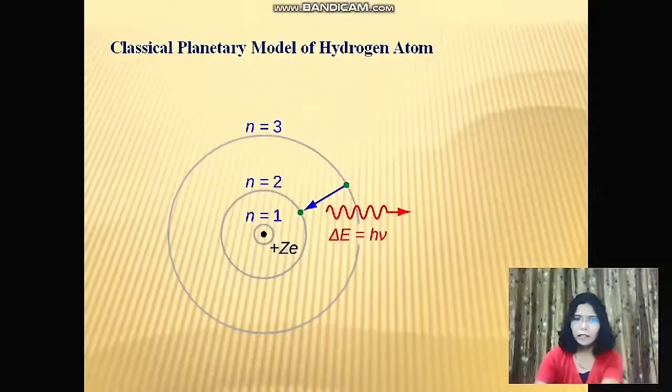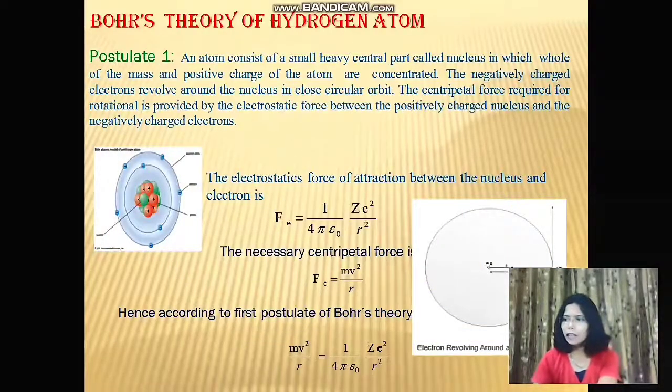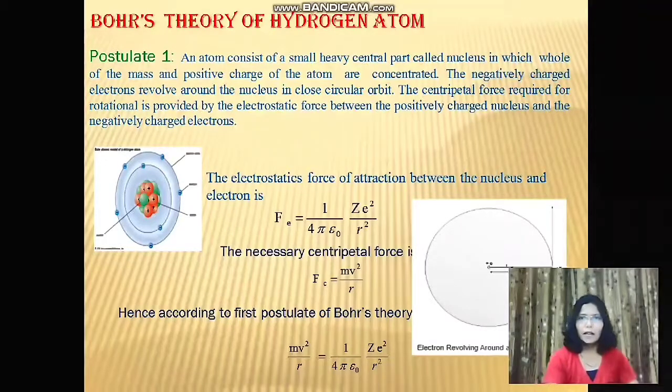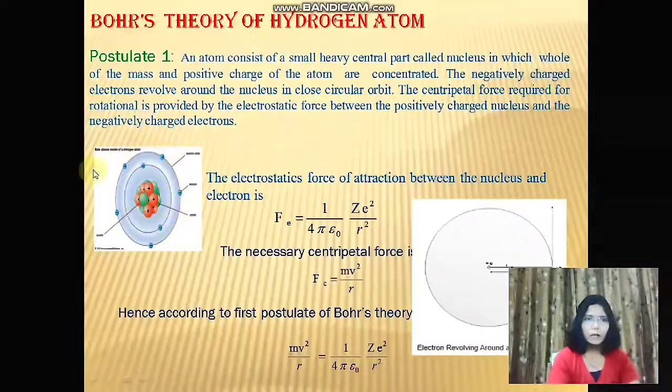Bohr's postulates. In 1913, Bohr proposed several postulates in an attempt to describe the atom. The first postulate states that an atom consists of a small heavy central part called the nucleus, in which the whole of the mass and the positive charge of the atom are concentrated. The negatively charged electrons are revolving around the nucleus in closed circular orbits.